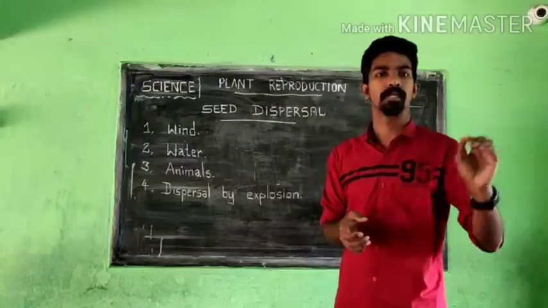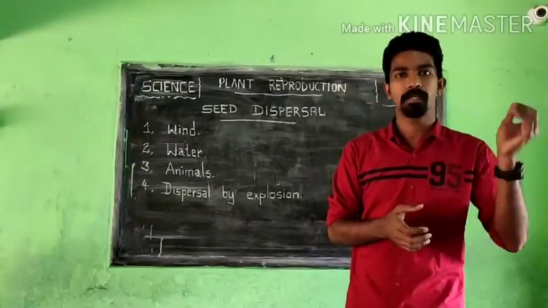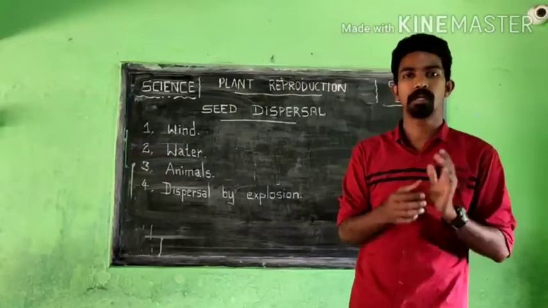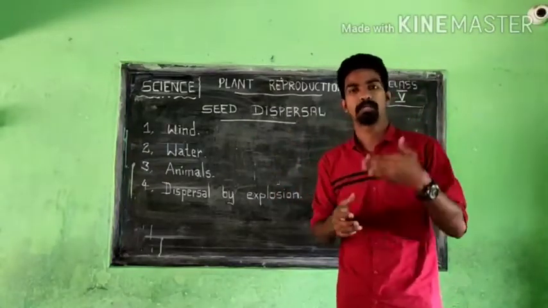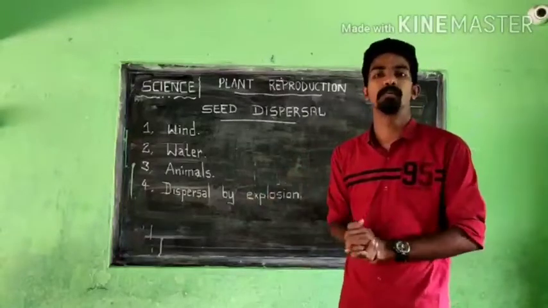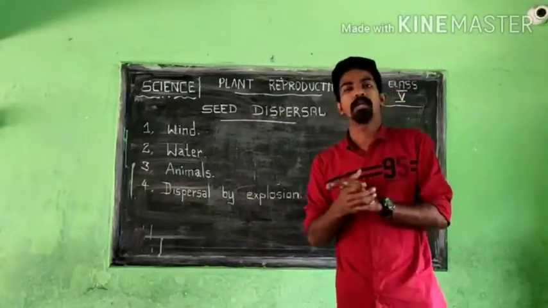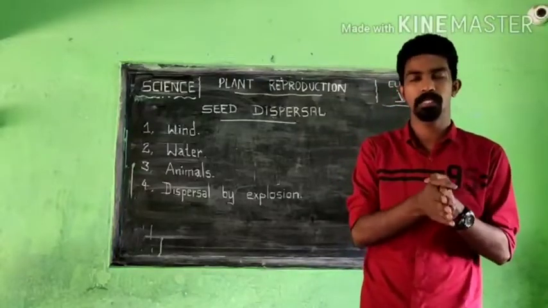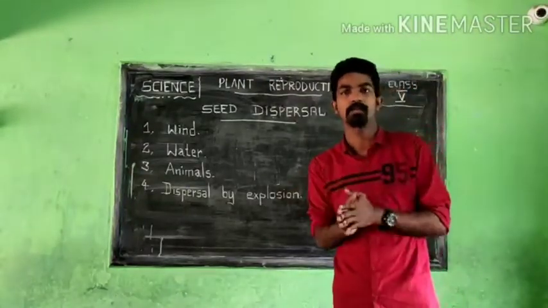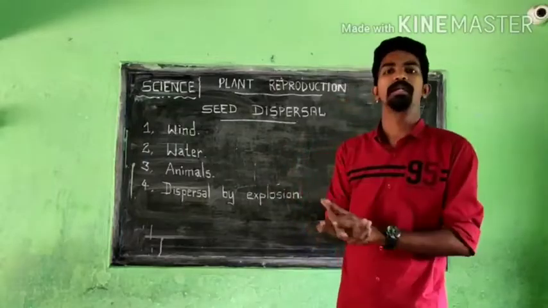The bird sits on one tree and eats its fruit, then it will go to another place. So when droppings come from its body, a new plant can arise. If that seed gets enough air, water and warmth, it can easily grow in a different place.